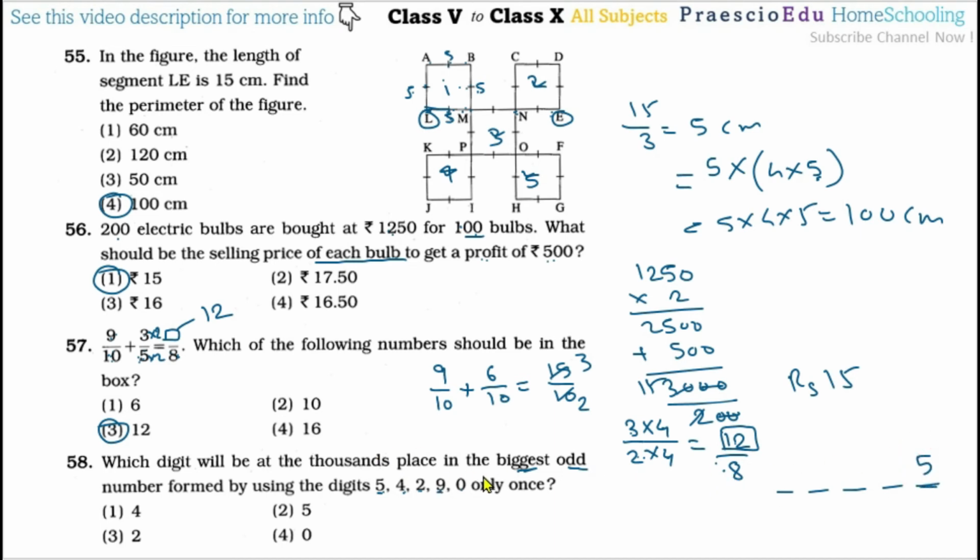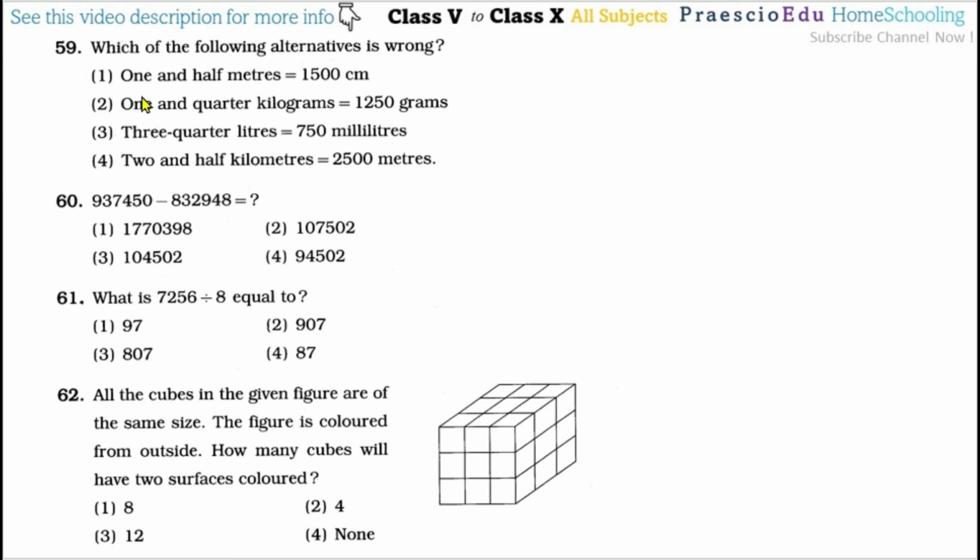After this, which is the biggest digit? That is 9, so we start from 9. After 9, 5 we have already taken, then 4, then 2 and then 0. So the number formed is 94,205. Now the thousands place has 4, and this is given in option number 1.